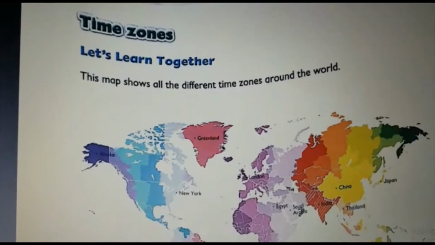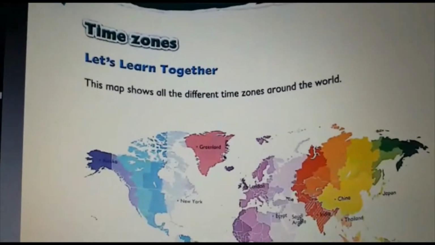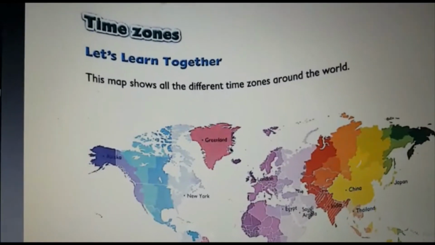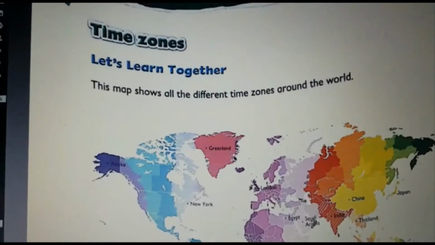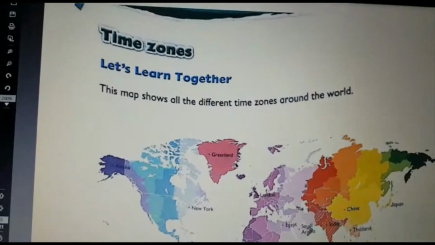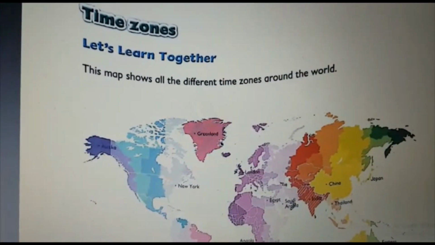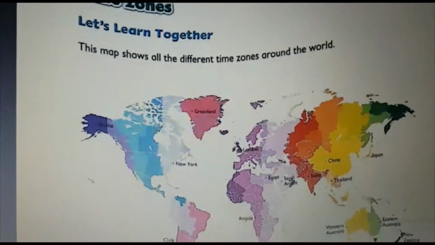We don't know. So if we know the time zones and if we know how to calculate the time, we can just see what time it is there in London or UK now. What's the time in some other place? That is why we want to know about the time zones. That is how we can calculate the time differences.